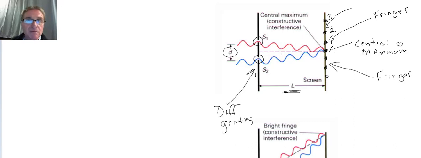Below the central maximum, we'll do the same thing. The first dot will have a number of 1. The second will have a number of 2. The third will have a number of 3. And if there are more, we just keep on counting. And we use those numbers.